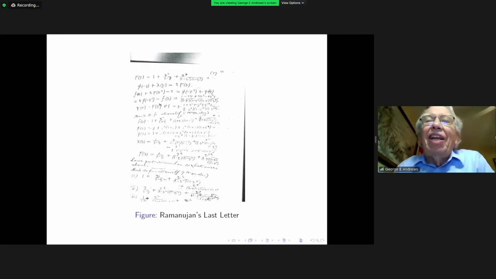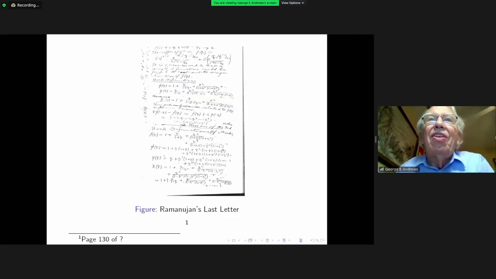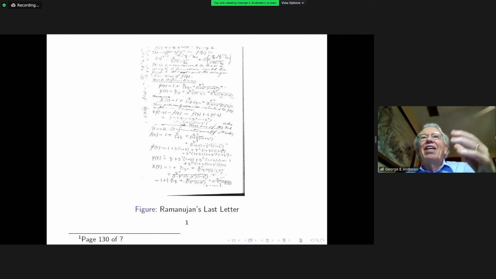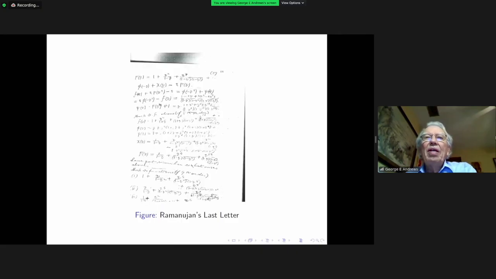So in the last letter to Hardy, and these are the last 2 pages of the last letter to Hardy, and indeed Hardy published them in the collected papers of Ramanujan, so everybody had a chance to see them from the mid-20s onward.